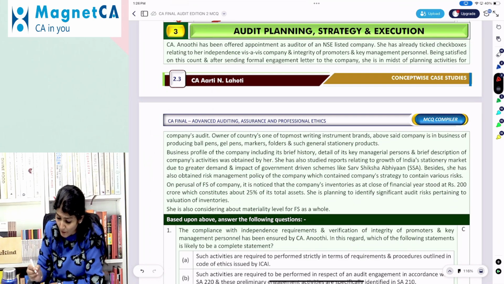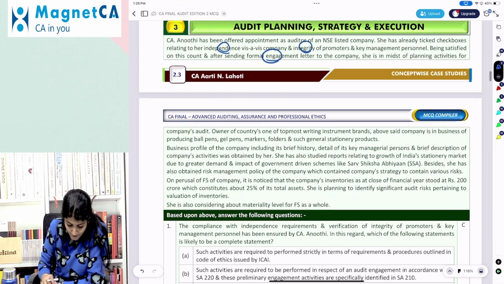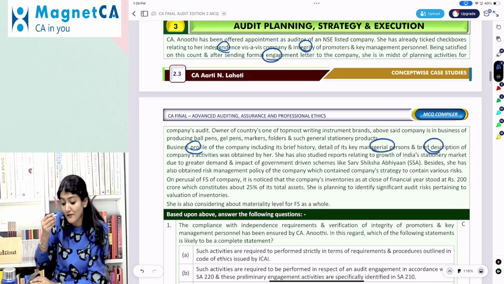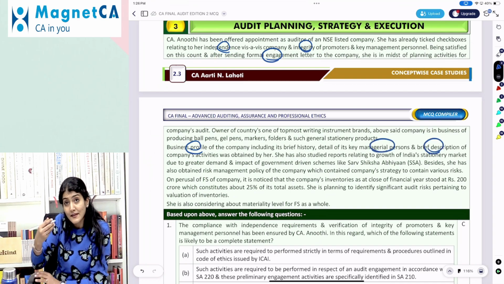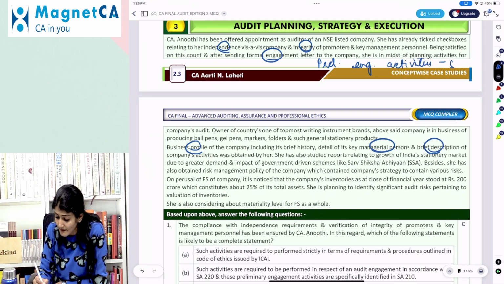Right. So now she is looking into independence, then the integrity of the promoters, then the formal engagement letter, and also the business profile of the company, details of the KMP, and a brief description of the company. So basically what she is performing here are the preliminary engagement activities as given in SA 300.